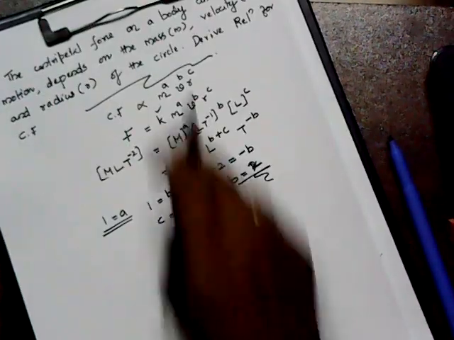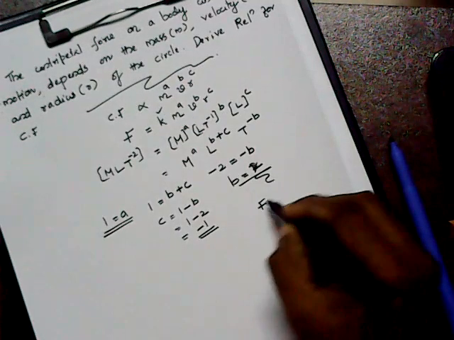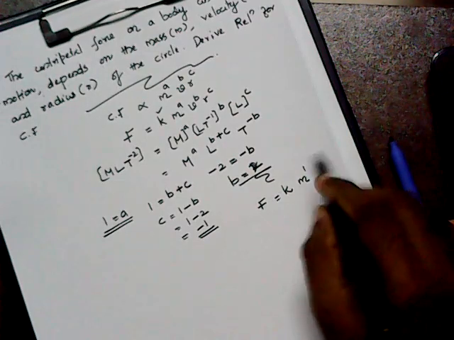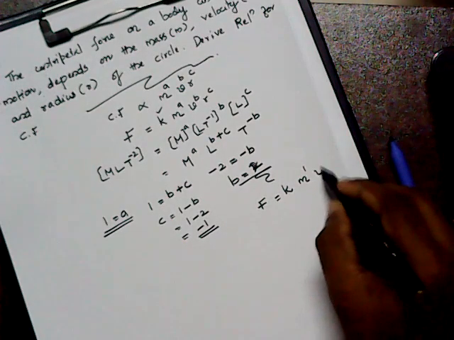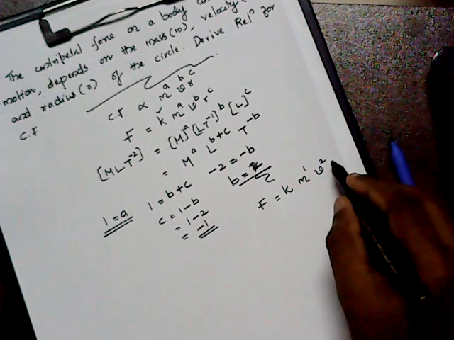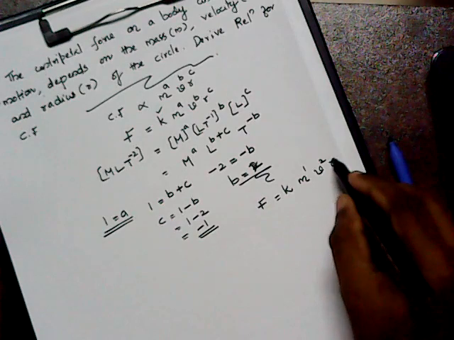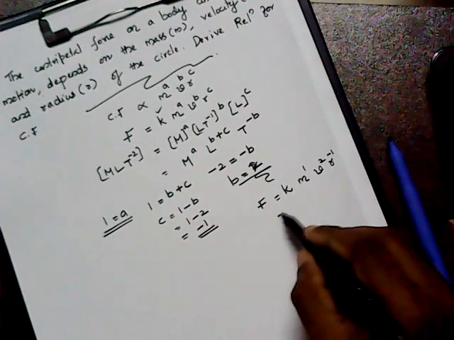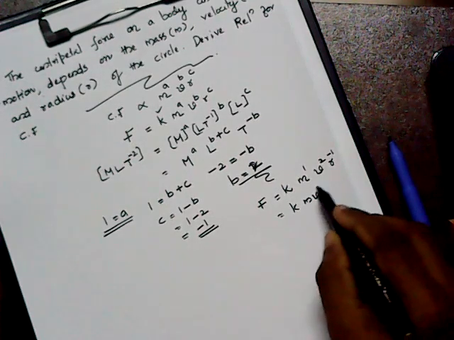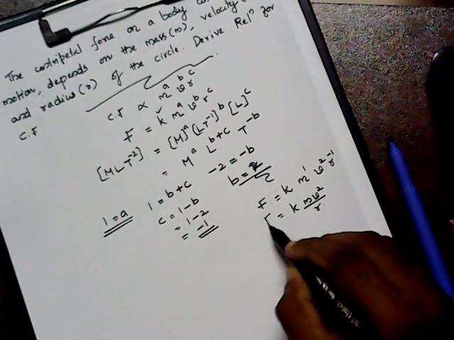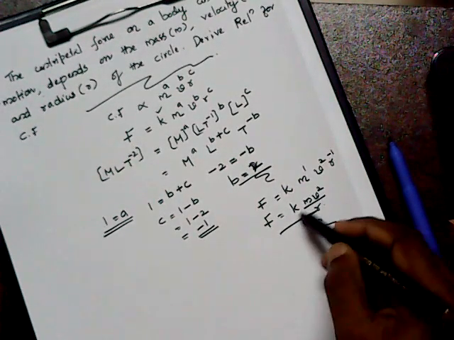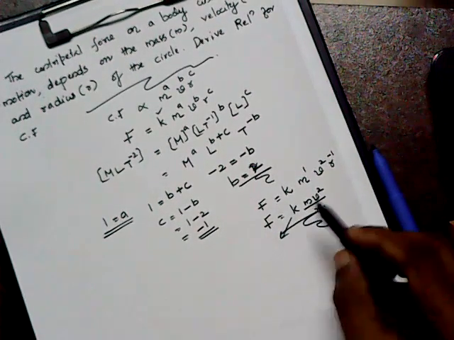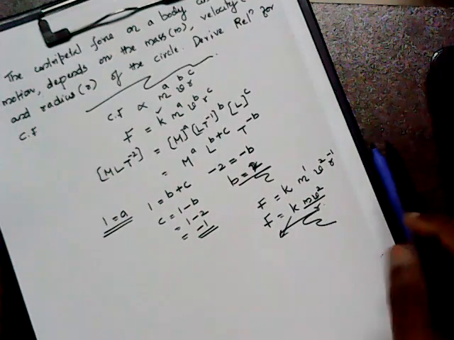So the centripetal force is equal to k into m to the power of a, v to the power of 2, and r raised to minus 1. So that is equal to k into m v square by r. A very important relation. On actual derivation, k takes the value 1. So this is a very simple but very important method.